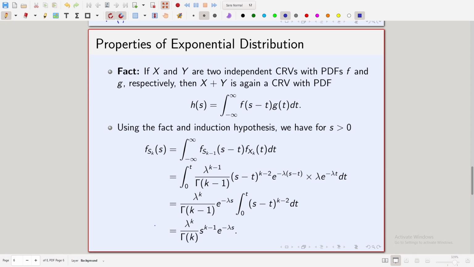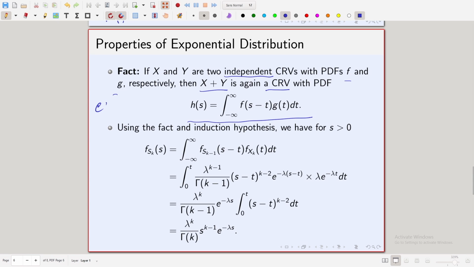The fact is, if x and y are two independent continuous random variables with probability density functions f and g respectively, remember independent is important, then if you look at x plus y, the sum, that is again a continuous random variable with probability density function given by this formula.